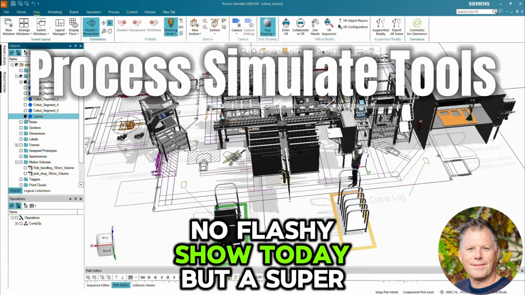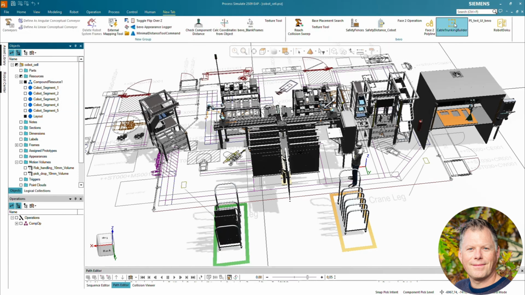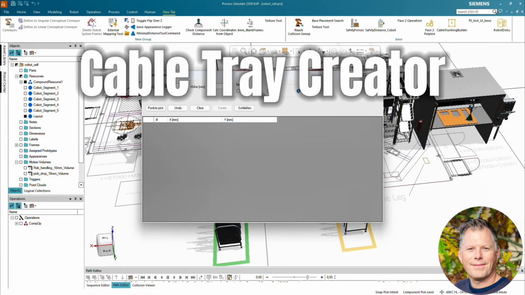No flashy show today, but a super helpful tool in Siemens Process Simulate. The Cable Tray Creator.